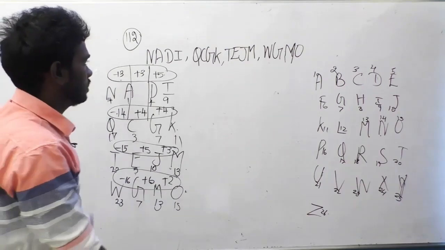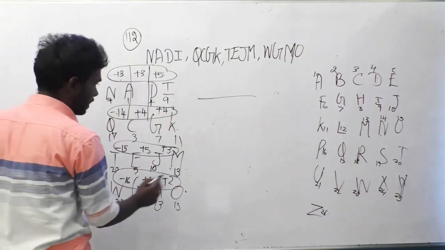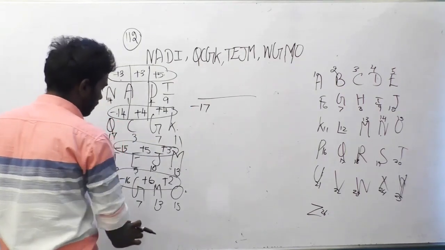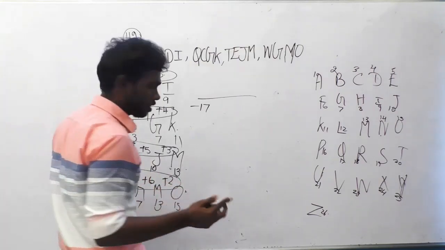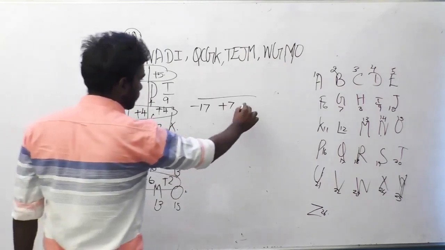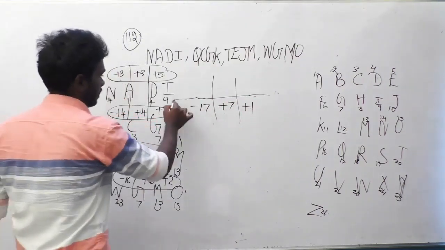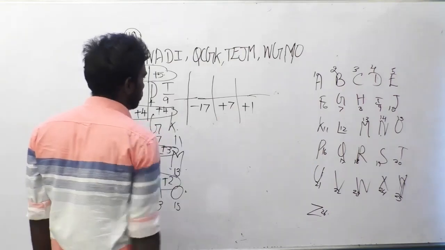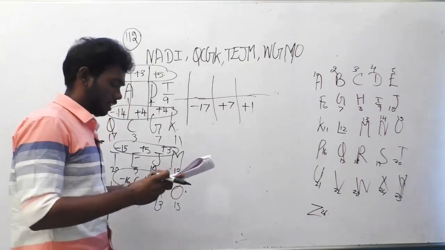So for the next word, the series completer, the difference between the first two letters must come as minus 17. The difference between the second two must come as plus 7 because it is increasing here. Okay, can you understand? The third difference must come as plus 1 because this is also decreasing here, from plus 5, plus 4, plus 3, plus 2, plus 1 must come. So if you check the options which have the same differences, you can find it.